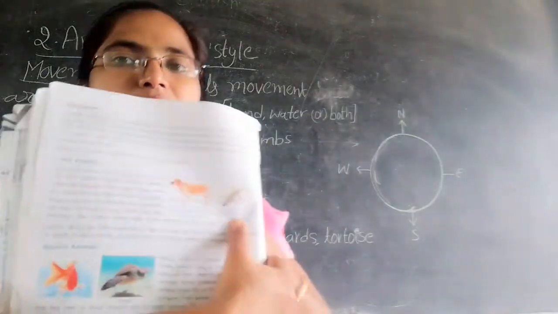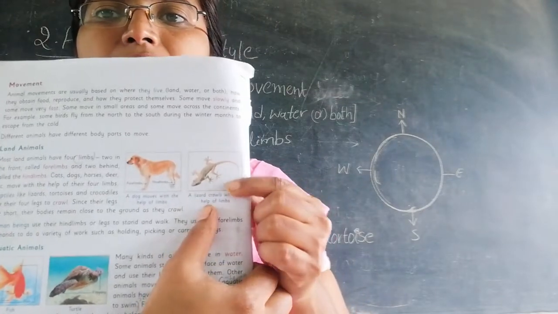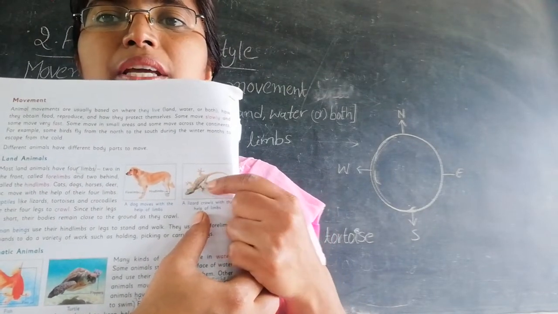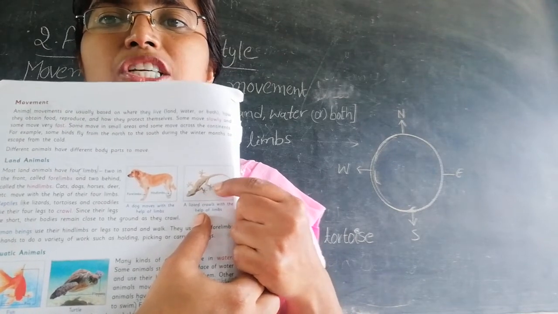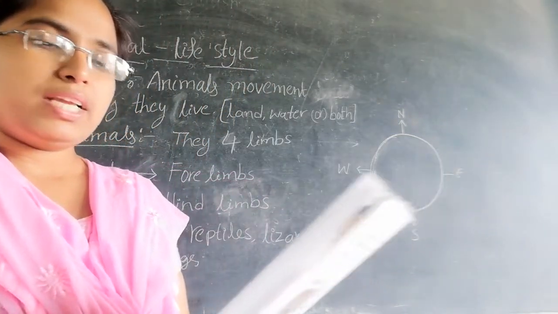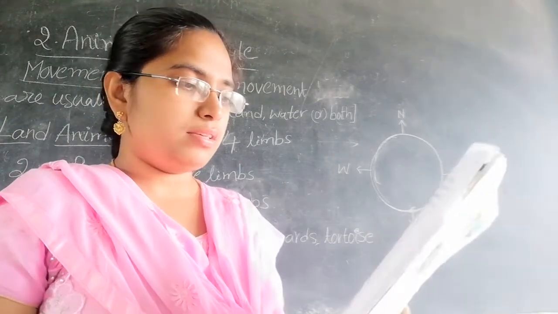So this is the picture of the lizard. See here, their limbs are very short, so they move very slowly from one place to another.